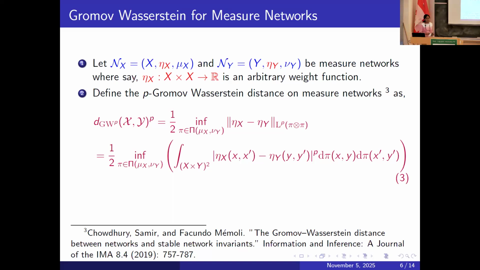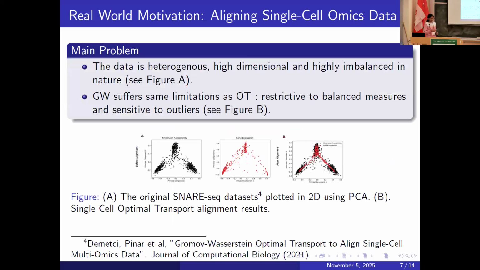So the Gromov-Wasserstein for measure networks is again an Lp norm of the difference, but here, instead of the underlying metric, it's going to be my weight function, eta_X minus eta_Y. Gromov-Wasserstein is very interesting. It has a lot of applications, particularly in biology. Here you can see we're trying to match the genes to the proteins and see how they align with each other. So you have a collection of cells and you want to match both of these.